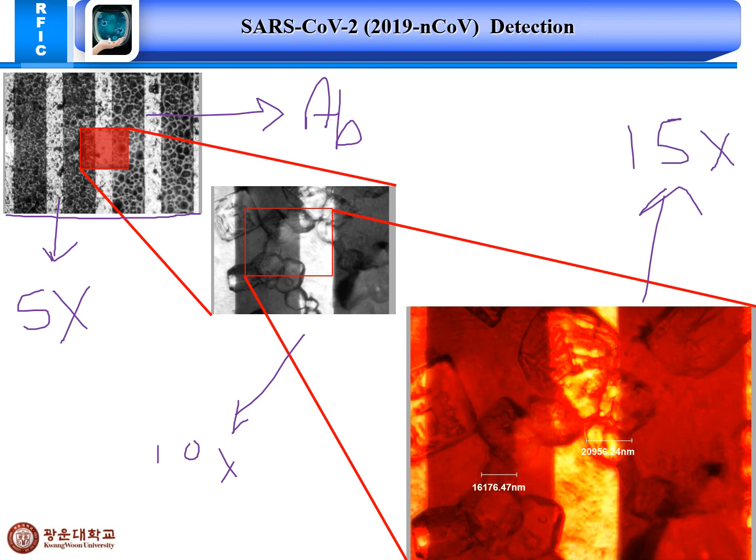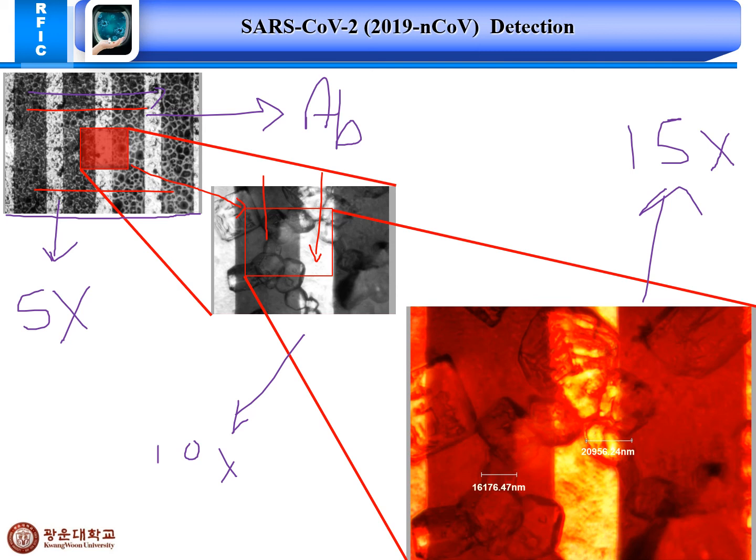So here we can see the equal distribution over all the surface for the antibody, and this is an enlarged view from here to here. Here we can see this is an antibody cluster on all the surface, including the material as well as the glass part. And in a clearer picture, here we can see a cluster of the antibody.